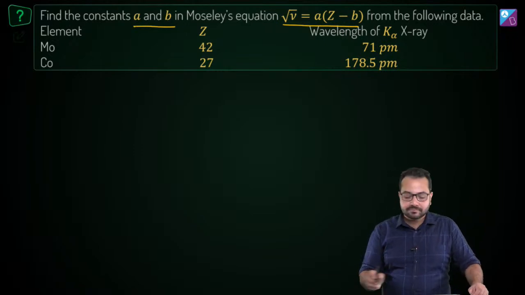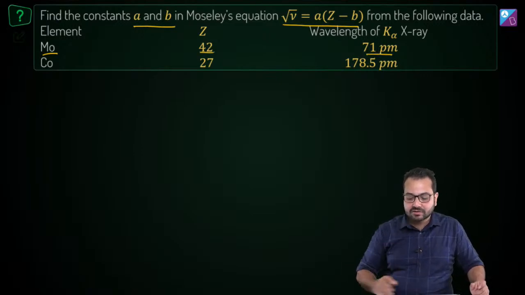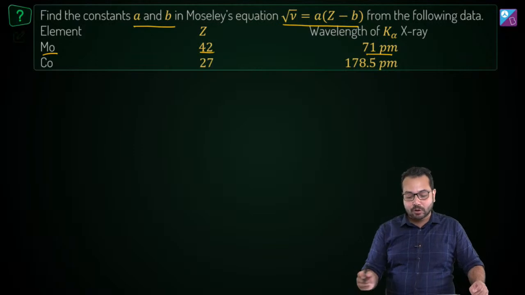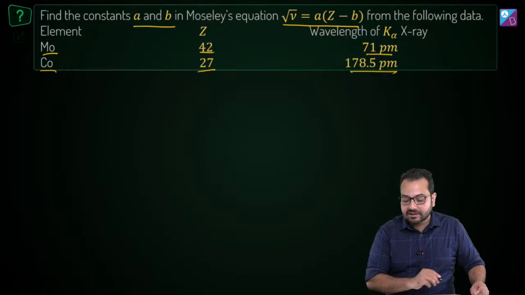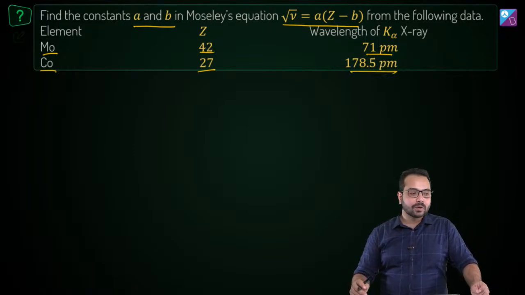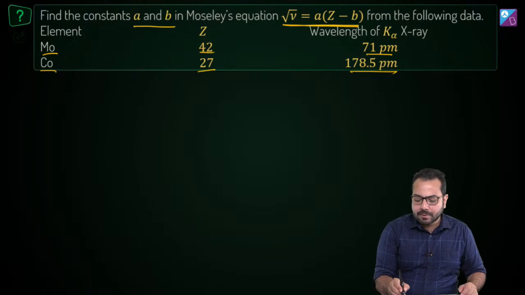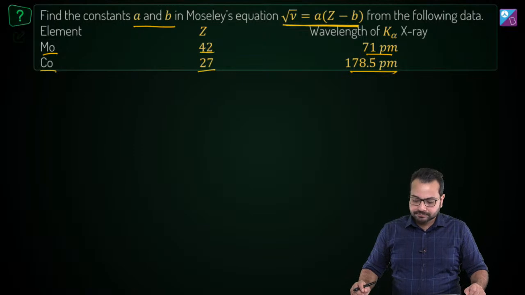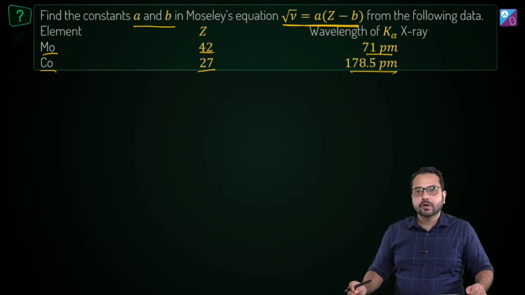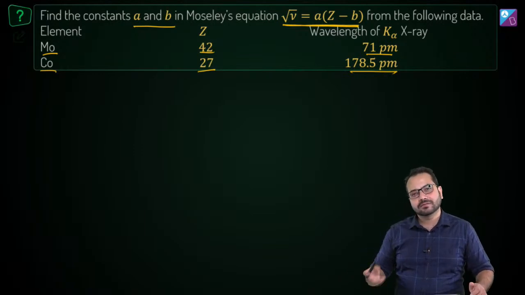And what is the data given? For molybdenum as the element, Z is 42 and the X-ray wavelength is 71 picometer, and for cobalt the atomic number is 27 and the wavelength of the K alpha X-ray is 178.5 picometer. So we have to find out the constants A and B. We have to remember Moseley's law. There can be a very straightforward direct question on Moseley's law. It is given in the question that this is frequency, but the data is provided in terms of wavelength. Not a problem at all.